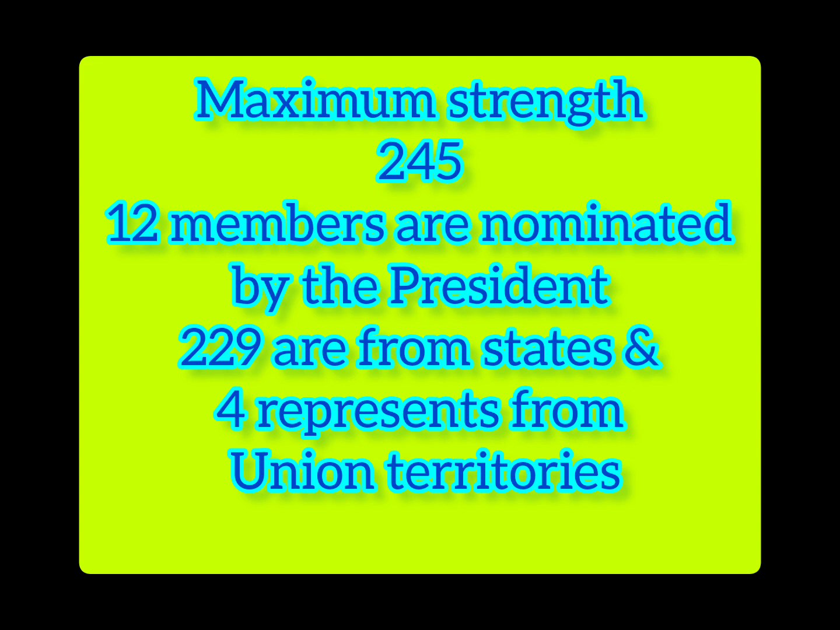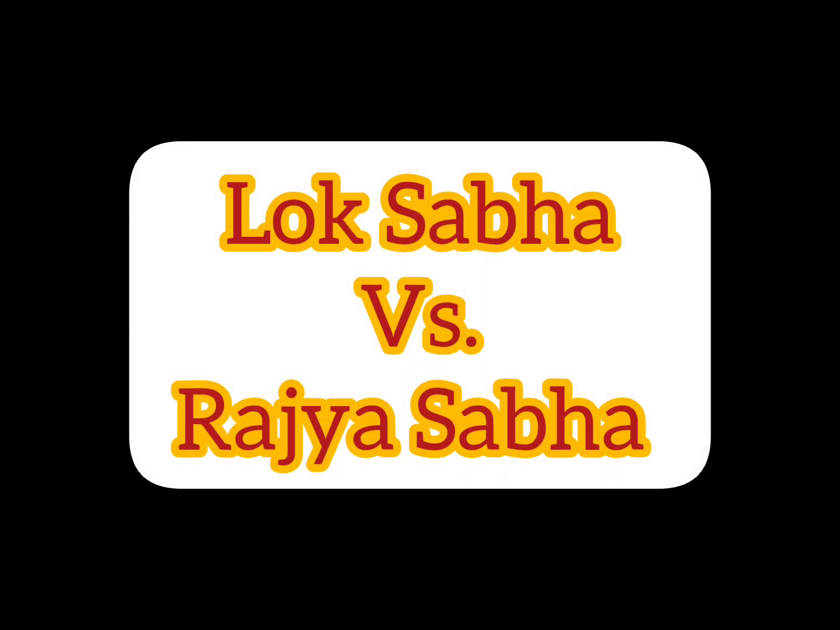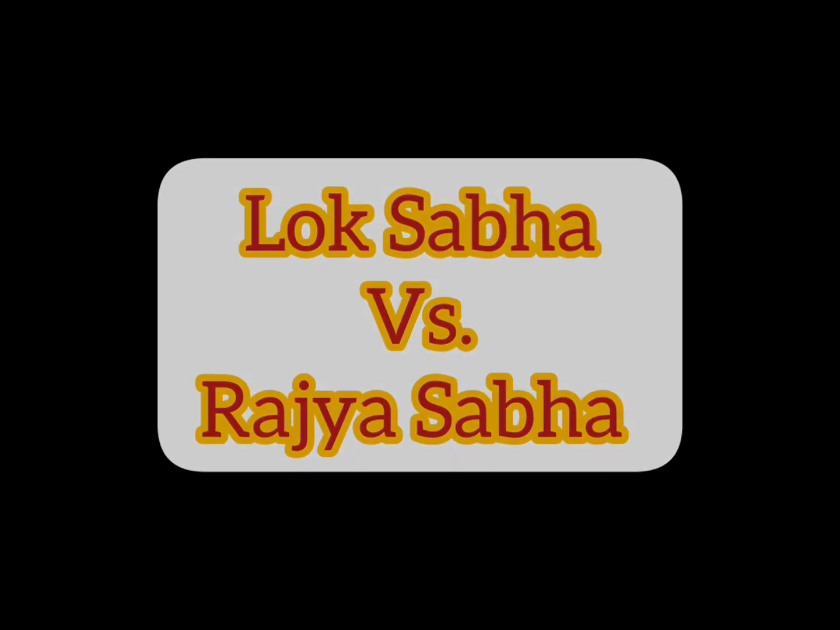Now going to the term of the Rajya Sabha. Here we can see the term period of Rajya Sabha. Members are elected for a period of 6 years. After every 2 years, 1/3 of members retire. Learner, we have already told the Lok Sabha has a term of 5 years, but it can be dissolved earlier as well. That is the difference between Rajya Sabha and Lok Sabha.